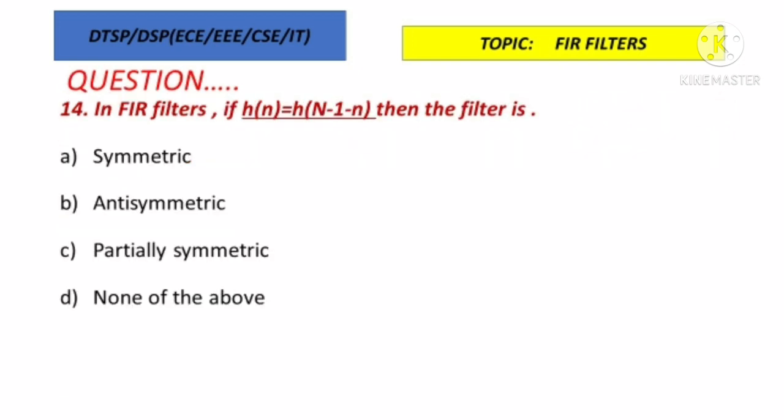Next, 14th question. In FIR filters, if h of n equals h of N minus 1 minus n, then the filter is symmetric, antisymmetric, partially symmetric, or none of the above. It satisfies the condition h of n equals h of N minus 1 minus n, so the filter is a symmetric filter. Option A is the correct answer.